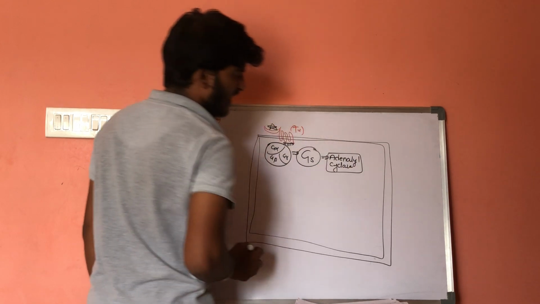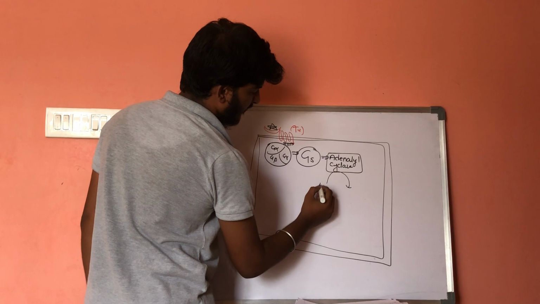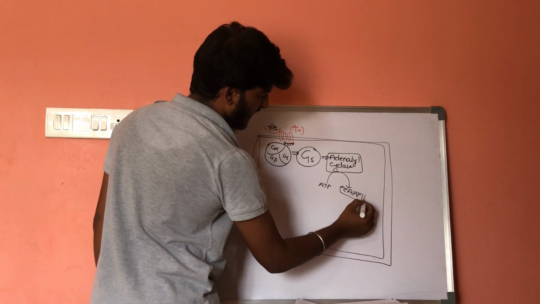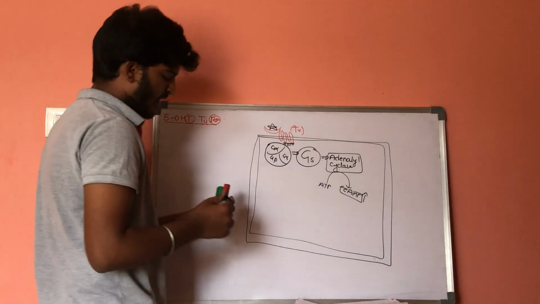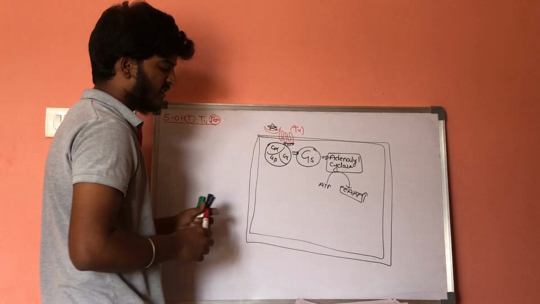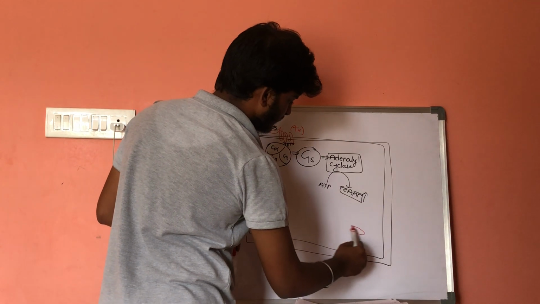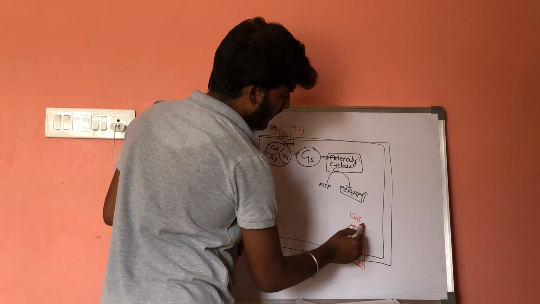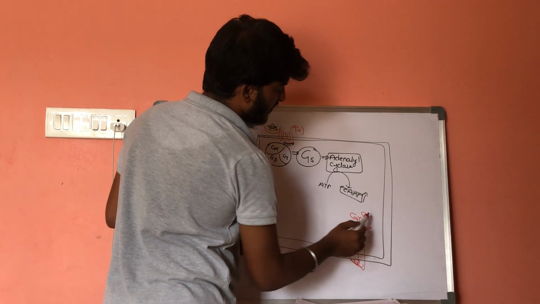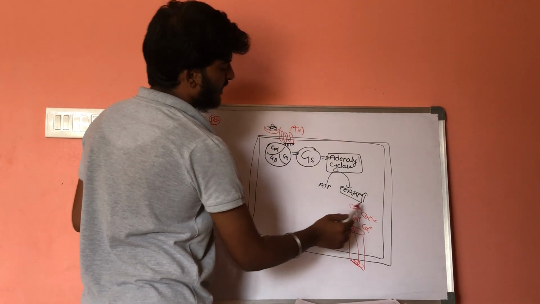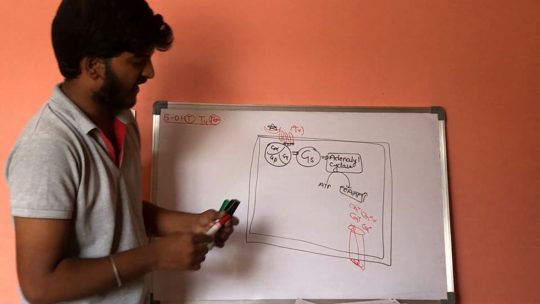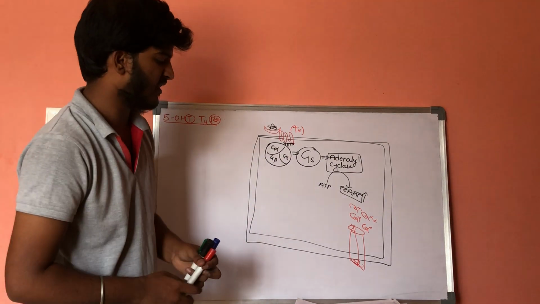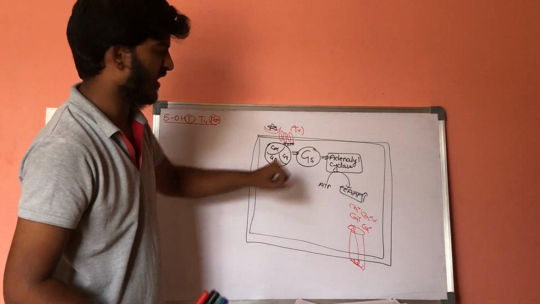Adenylyl cyclase will help in conversion of ATP into cyclic AMP, so the cyclic AMP levels within the cell will get increased. As cyclic AMP increases, it will activate the opening of calcium channels. So the calcium concentration within the cell will get increased, electropositivity will get increased, and ultimately there will be more contraction. So there will be contraction of gastrointestinal cells.